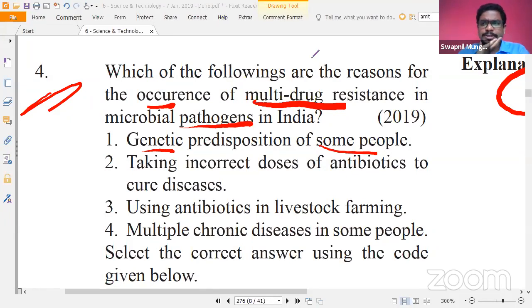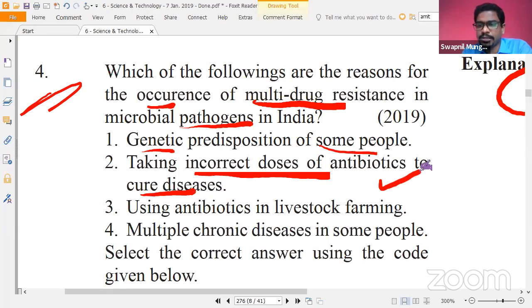So I was telling you about this drug resistance. Genetic predisposition has nothing to do with it. The second option is taking incorrect doses of antibiotics to cure disease. As we just saw, this is definitely a problem because of which multi-drug resistance can happen. The third is using antibiotics in livestock farming. Yes, I did not discuss this particular point, but this also has an effect.